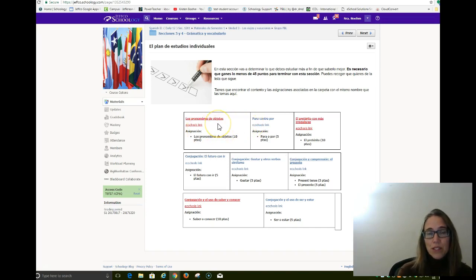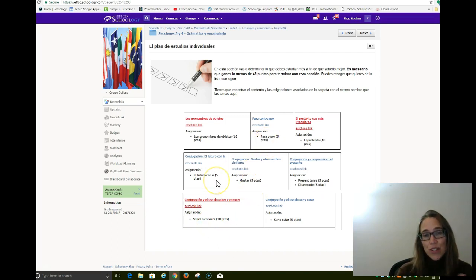So under los pronombres de objetos, you must go in, read the content, take notes, and complete the assignment. El pretérito con más irregulares, we're going to learn more irregulars in the preterite, and so you need to go in, look at the content, take notes, and complete the assignment. Conjugación y el uso de saber y conocer, these are 2 verbs that both mean to know, however, are used differently in Spanish. So you are going to learn about them. You need to go through the content, take notes, and complete the assignment, saber o conocer.